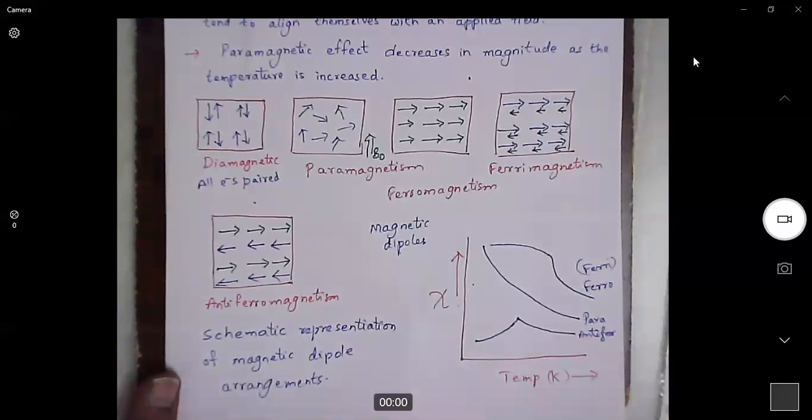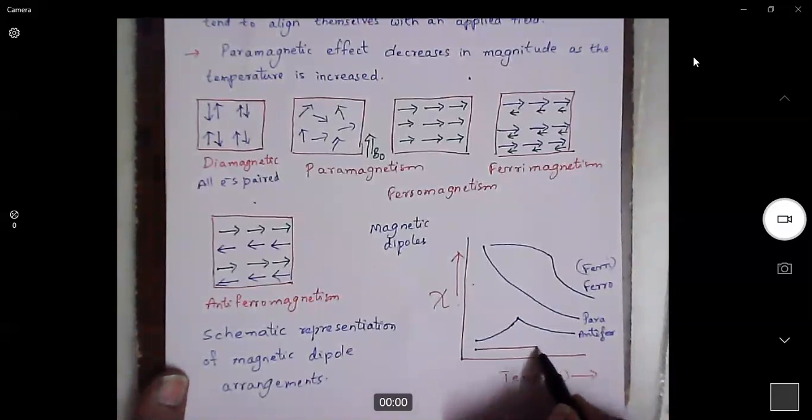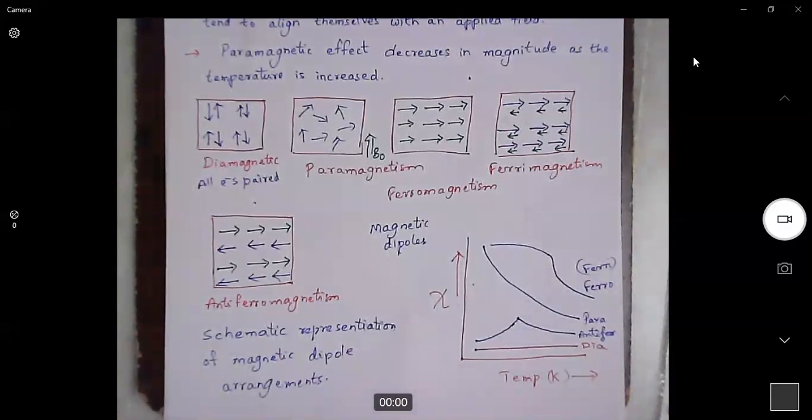These are called antiferromagnetic materials. Now look at diamagnetic materials. As I said, diamagnetic materials have all paired electrons. They don't change their magnetic character with temperature. So for diamagnetic materials, the magnetic character is always constant.